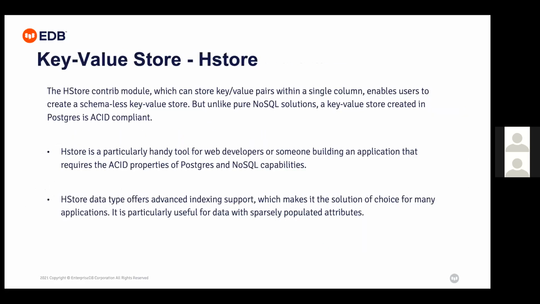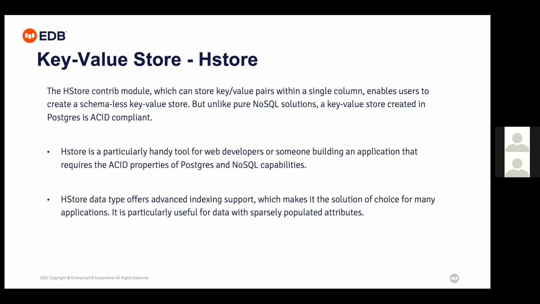The key value store. This is another store column model, which stores key value pairs in a single column. It enables users to create schema-less key value data, but it is ACID compliant, unlike a pure NoSQL solution. The key value stores created in Postgres are ACID compliant. It is a particularly handy tool for web developers or someone building an application that requires ACID properties of PostgreSQL and NoSQL capabilities.